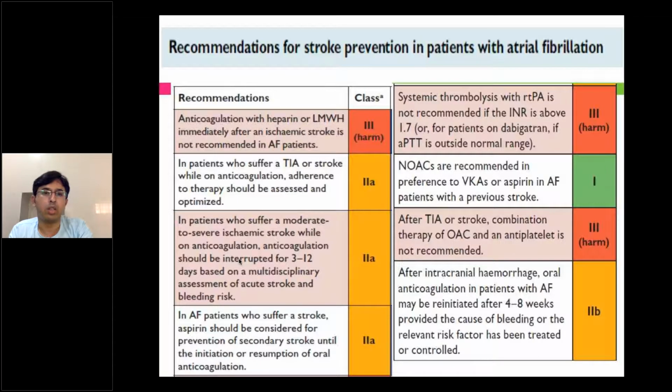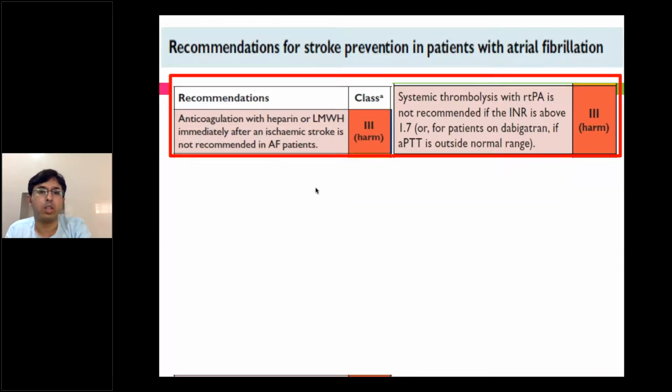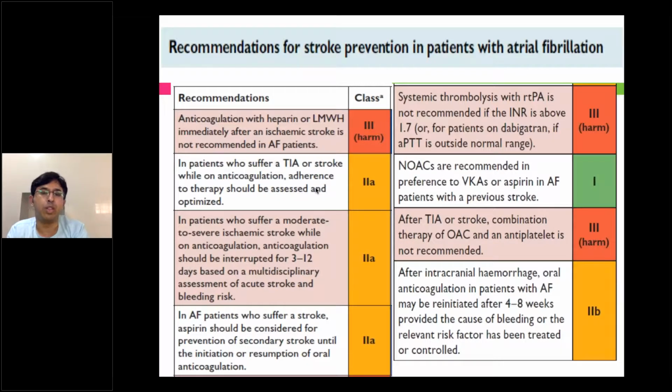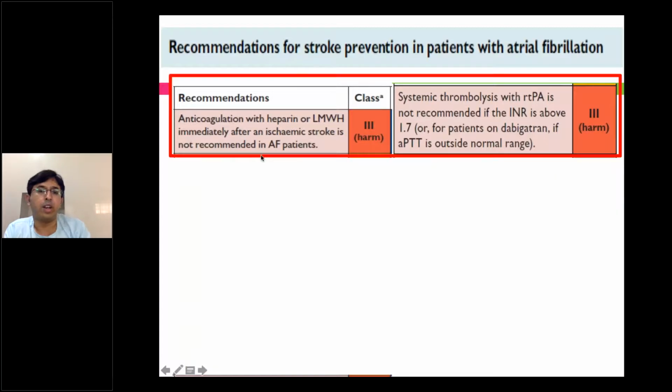So okay, last thing. AF with stroke is always a problem. Fine, stroke is usually a complication of atrial fibrillation. So in patients coming with stroke in atrial fibrillation, I will just highlight the important part. Anticoagulation with heparin or low molecular weight heparin immediately after an ischemic stroke is not recommended in AF patients, because this we often do. If a patient is AF, stroke has come, you immediately start with heparin or you immediately start with the Novavax or something. So immediate anticoagulation is not recommended.